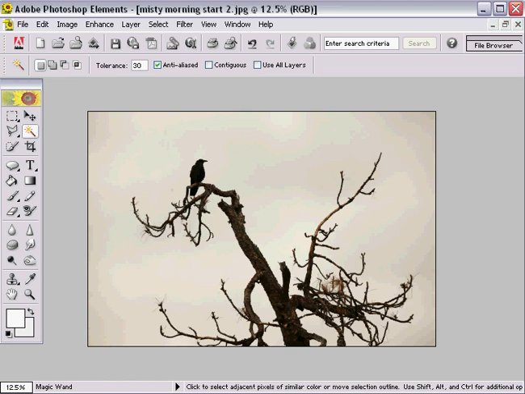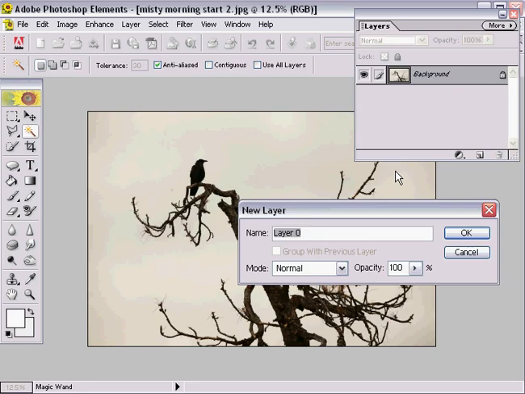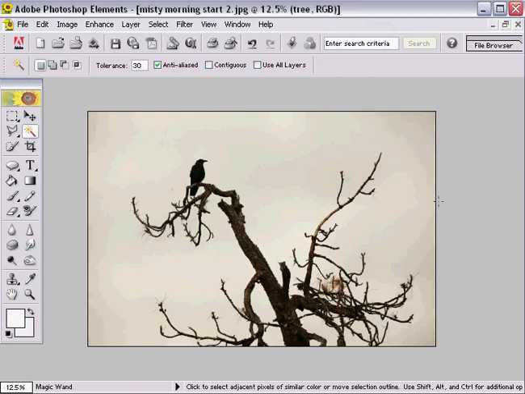We need to start by opening our layers palette and changing the background into a layer by double clicking that thumbnail and giving the new layer a name. And that seems appropriate. And we can now get rid of the layers palette for the moment, because the next task is to go to the magic wand tool from the toolbox, and with the tolerance set at 30 we need to click the add to a selection icon, which is the second from the left, and then click into the picture space.